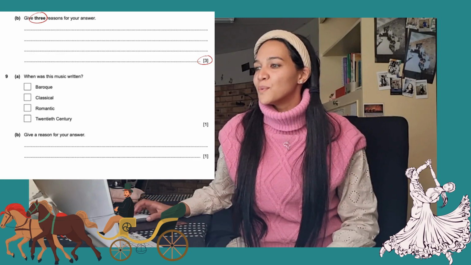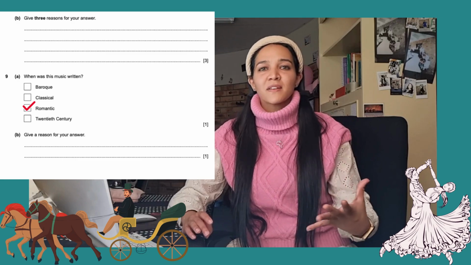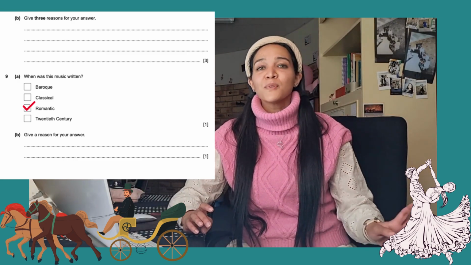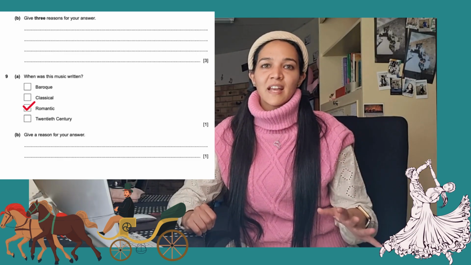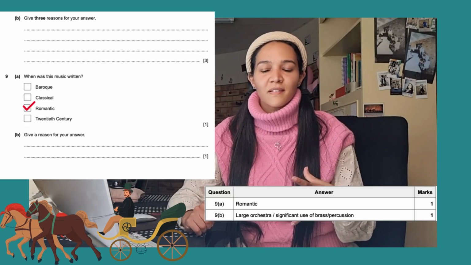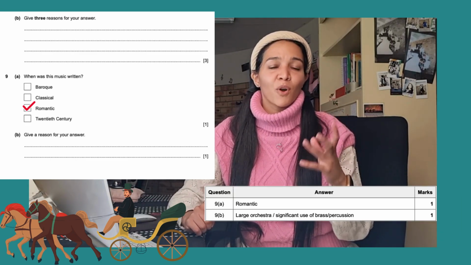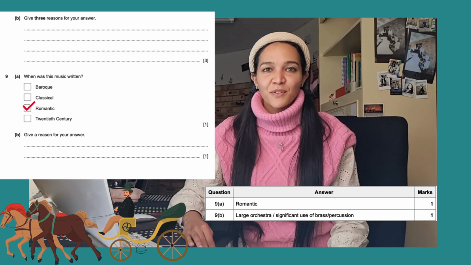Then we move over to when was this music written, and of course it is a romantic piece. It comes out of the 19th century, or it comes out of musical romanticism, and we can go ahead and give a good reason there. We definitely have a large orchestra here, which is something we expect out of the Romantic period, and we have prominent use of both the brass and percussion sections of the orchestra. Any of those should give you your mark there.